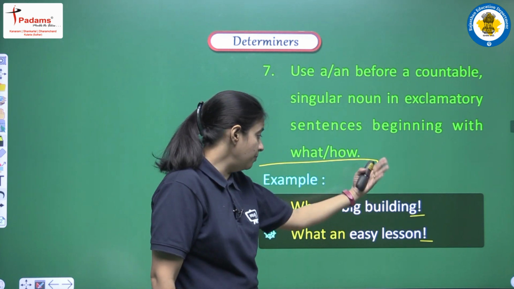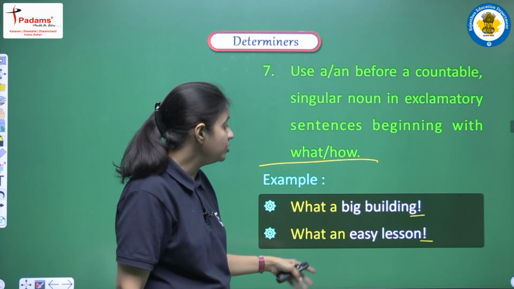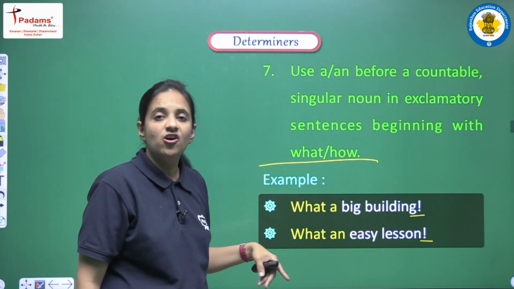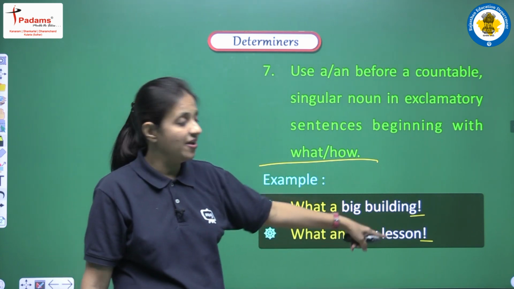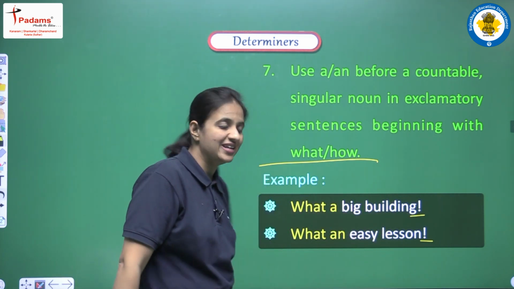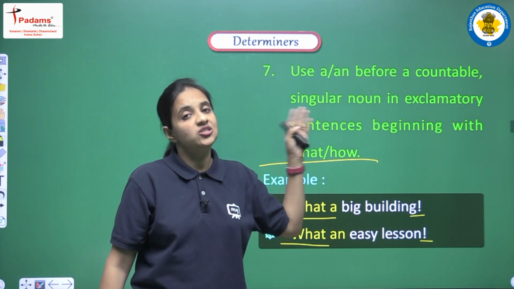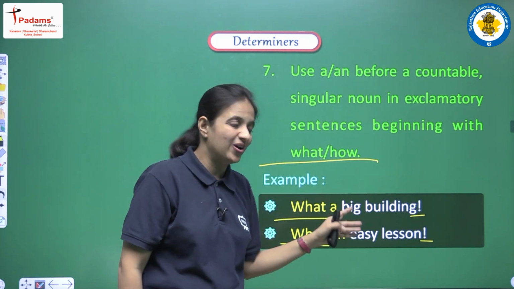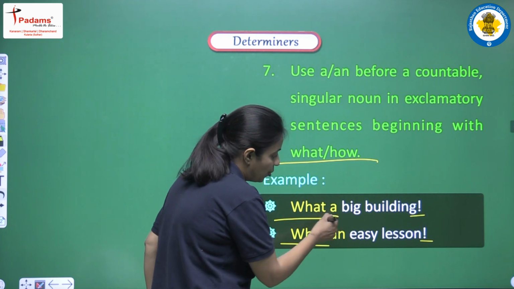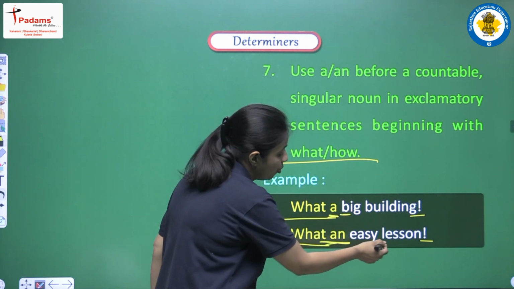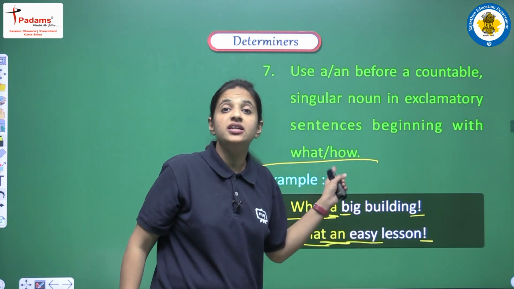What a beautiful building. Or we are having one more. What an easy lesson. So all these sentences are known as exclamatory sentences because we are having an exclamatory mark at the end of the sentence, and we are having what, and we can also have how. So at that time we have to use a or an. Here we are using a. Why? Because of the sound of beautiful. Now here our answer is an. Why? Because of the sound of easy, right?